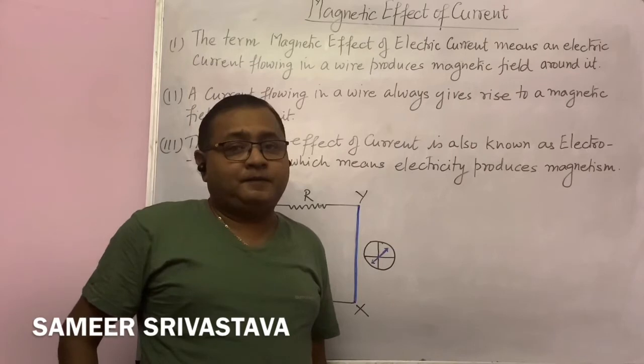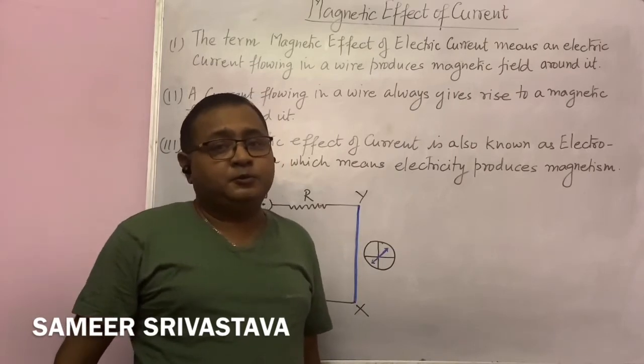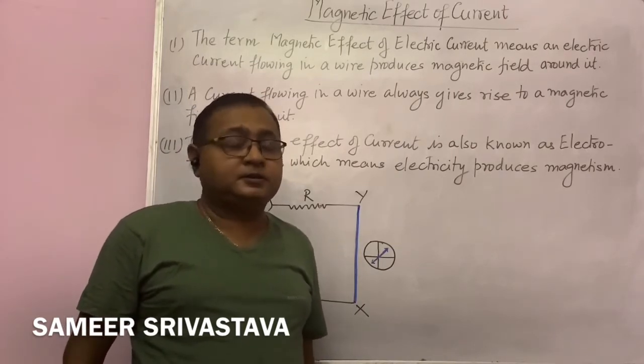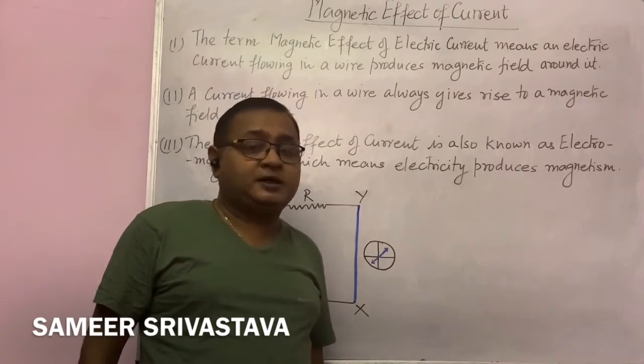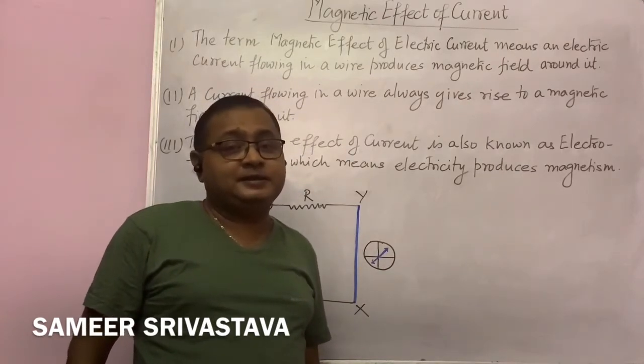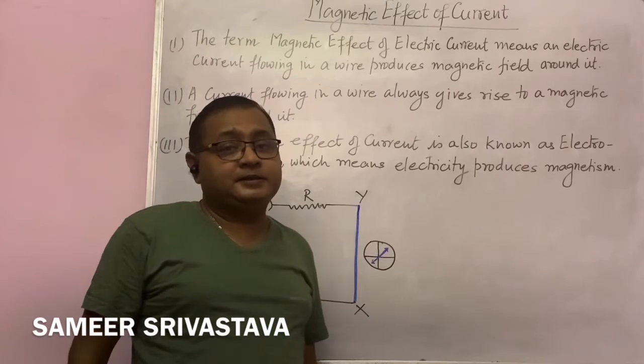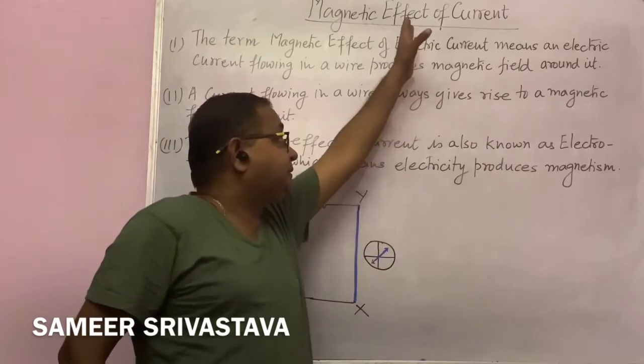and learn everything about your course, about your subjects. Now students, today I am going to start chapter number 13 in the NCERT book, and the chapter is magnetic effect of electric current. What does this chapter mean?